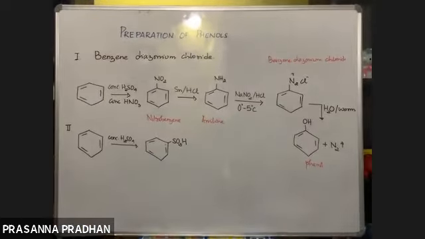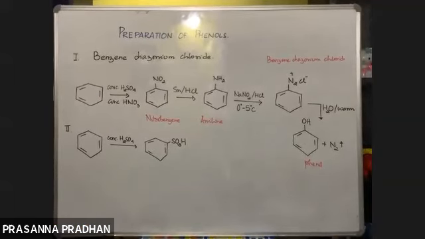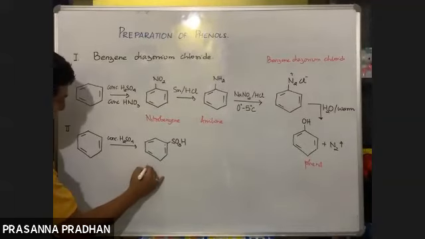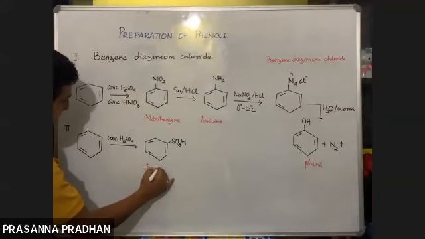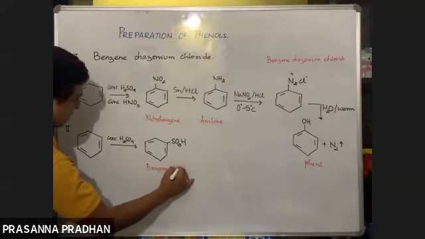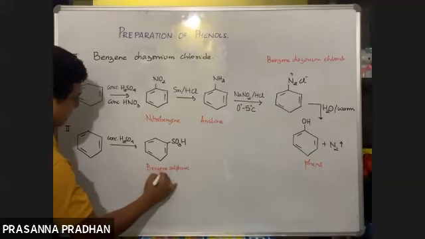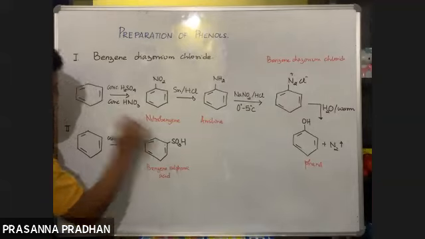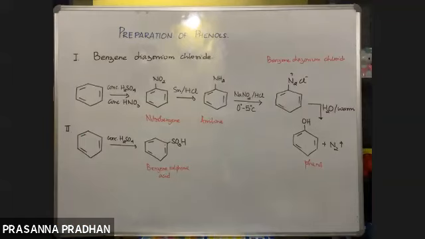It's known as benzene sulfonic acid. So how can you introduce the SO3H group into the benzene ring? By treating with conc, or we can also write fuming sulfuric acid. Fuming means very concentrated.